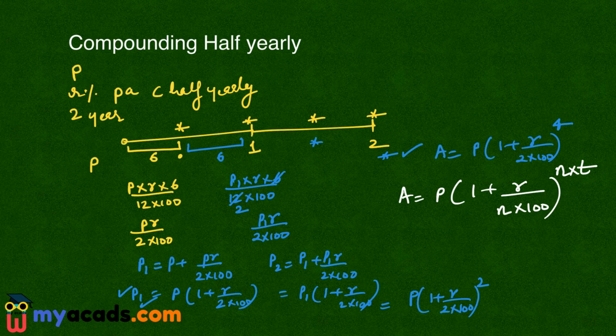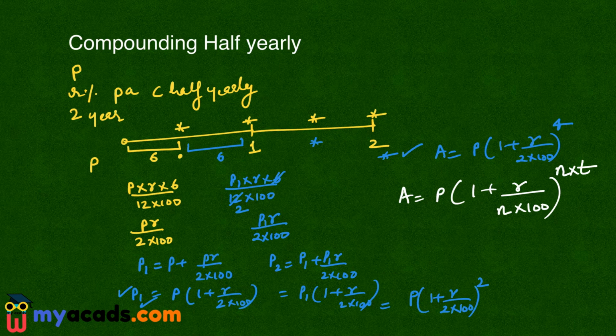For example, in this case, I was compounding half yearly basis. So it means I was compounding 2 times in a year. So instead of N, I have used 2. And the complete period was for 2 years. So here it is 4.